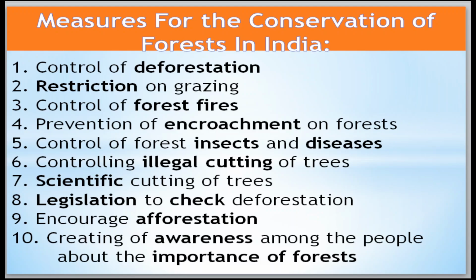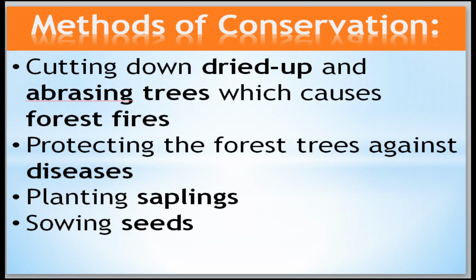Scientific cutting of trees is going to increase. Legislation to check deforestation, encourage afforestation, and creating awareness among the people about the importance of the forest. These are very important.